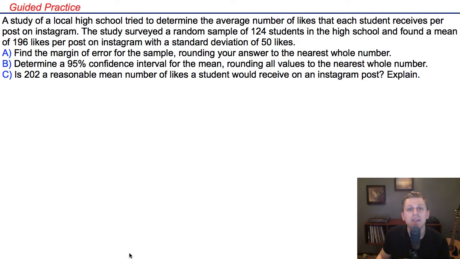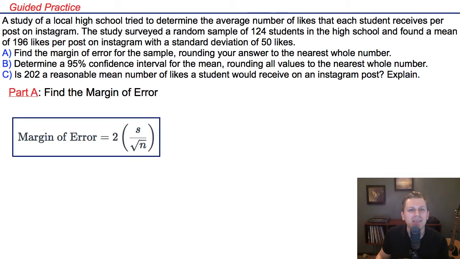Part B, determine a 95% confidence interval for the average, rounding all values to the nearest whole number. And Part C, is 202 a reasonable mean number of likes a student would receive on an Instagram post? Explain.